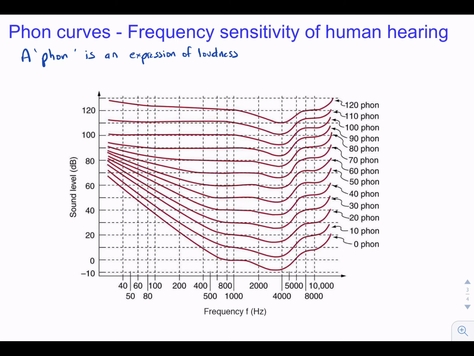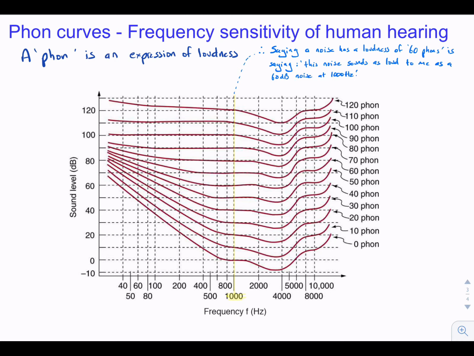The first thing to note is that these curves are defined with respect to the perceived loudness at 1000 Hz. This is here, and you can see that the phons here are defined to be numerically equal to decibels. So if the phon curve passes through 60 decibels at 1000 Hz, it is, by definition, called the 60 phon curve. Thus, by saying a noise has a loudness of 60 phons, it is saying that this noise sounds as loud to me as a 60 decibel noise does at 1000 Hz. That's all there is to it.